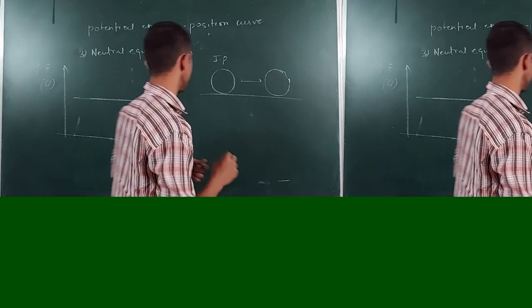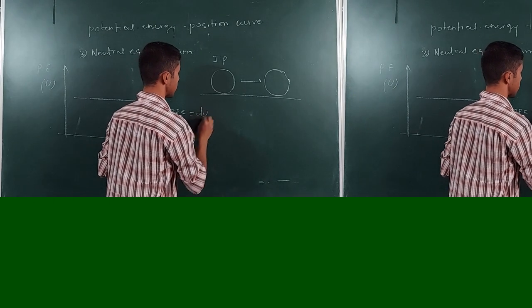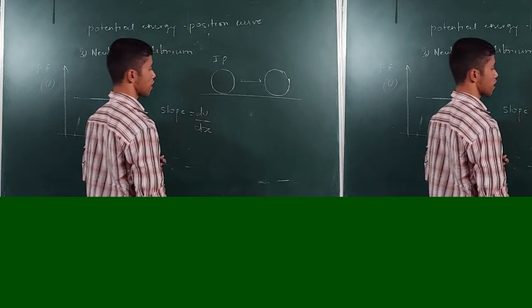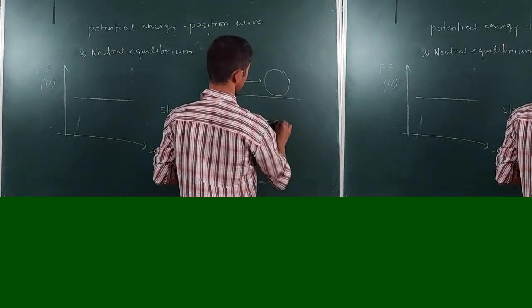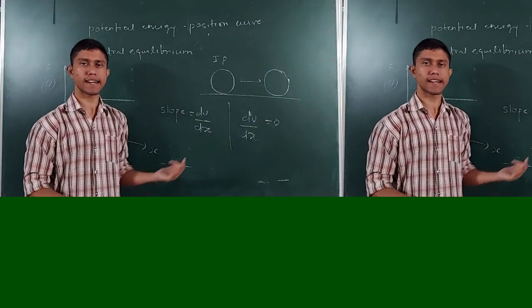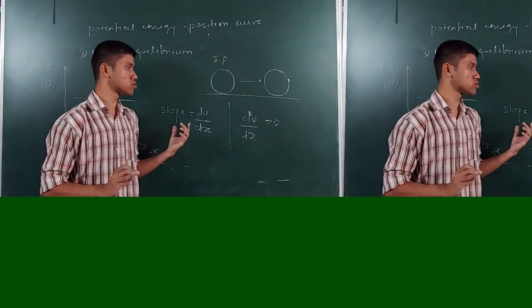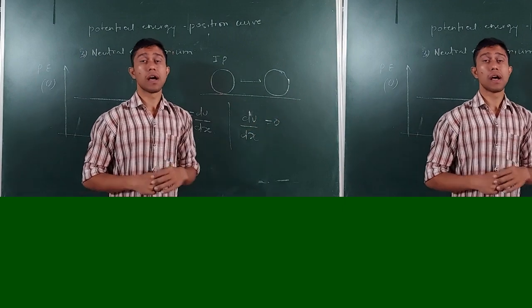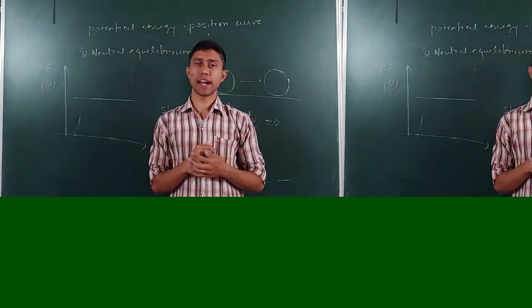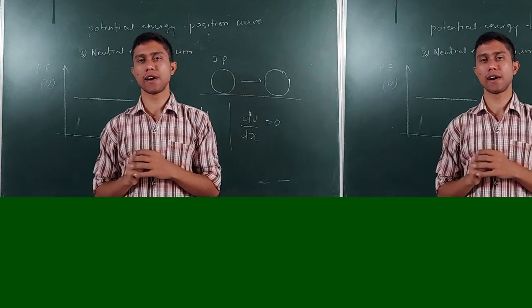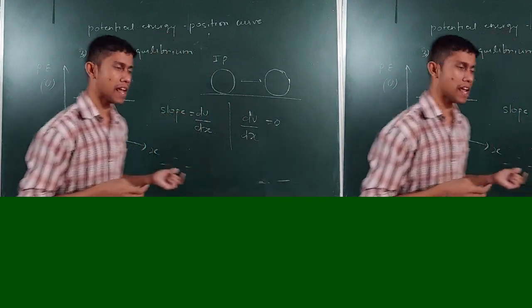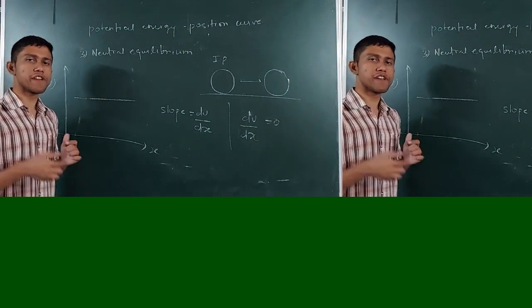Okay, so you can see at this point, I know slope is dU by dx, and for a particle in equilibrium it should have dU by dx equal to 0. Means that from these two things I can tell, for a particle to be in equilibrium the slope shall be equal to 0. Extrapolating this, I also can tell that the tangent at each and every point shall be parallel to the x-axis. So now take slope at each and every point.